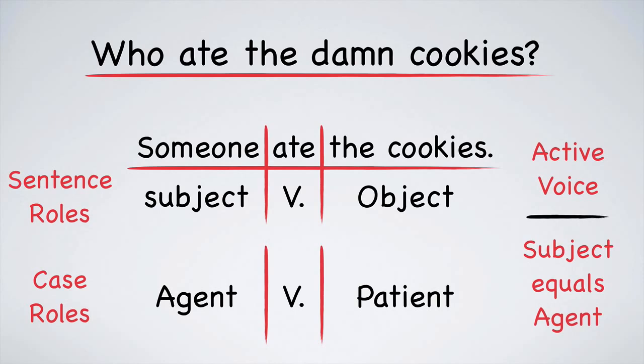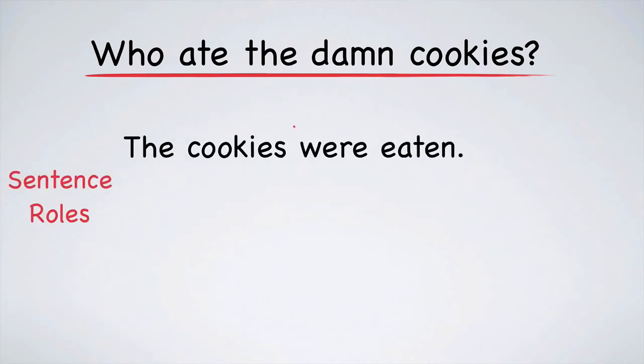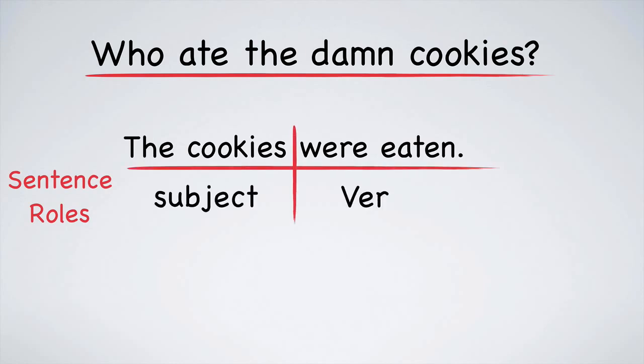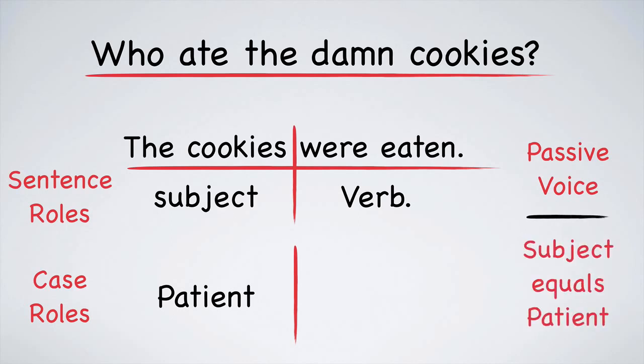Now, let's look at the passive version of this sentence. The cookies were eaten. In this sentence, the cookies is the subject. It is also the patient. What was eaten? The cookies, right? Actually, this is the definition of a passive sentence. A passive sentence is one in which the subject is the patient.